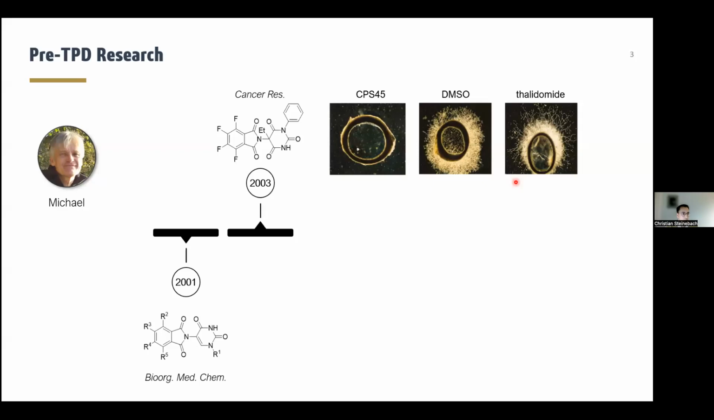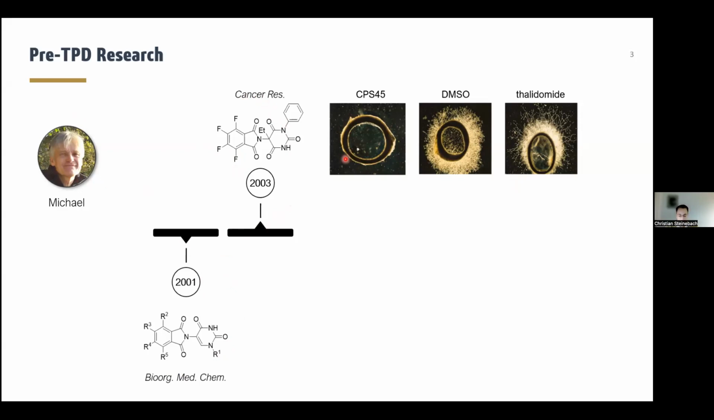Before I come to the main part of my presentation, I want to briefly mention how we jumped into the TPD game. So my mentor, Michael, has a long-lasting track record on thalidomide research, in particular with respect to the synthesis of thalidomide analogs that were previously investigated as inhibitors of angiogenesis long before the rise of the TPD modalities. For instance, this compound here, CPS45, is a very strong inhibitor of angiogenesis, as you can see in